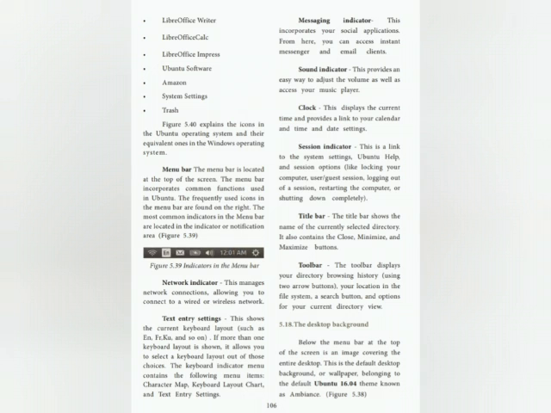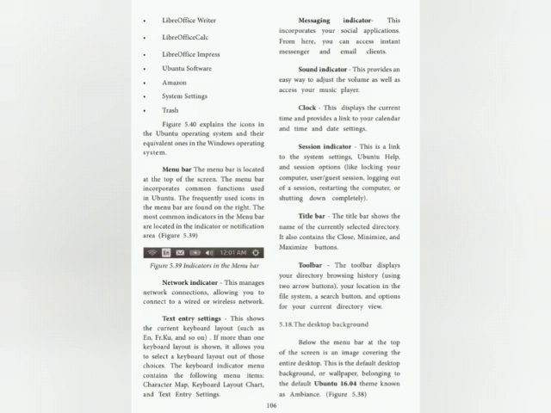Title bar. The title bar shows the name of the currently selected directory. It also contains the close, minimize and maximize buttons. Toolbar. The toolbar displays your directory's browsing history, your location in the file system, your search buttons and options for your current directory view.